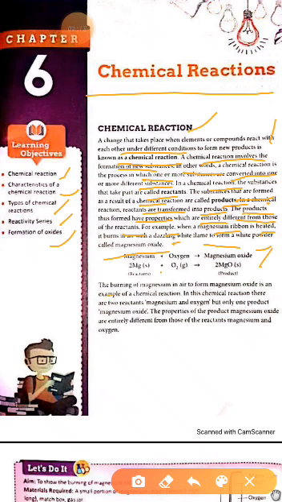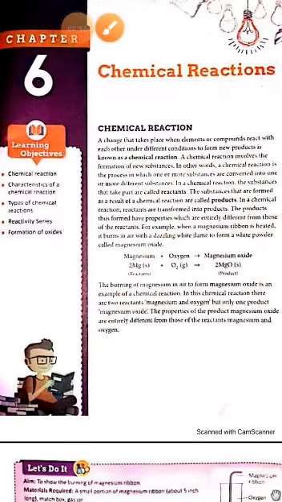The burning of magnesium in air to form magnesium oxide is an example of chemical reaction. In this chemical reaction, there are two reactants, magnesium and oxygen, but only one product, magnesium oxide. The properties of the product magnesium oxide are entirely different from those of reactants magnesium and oxygen.